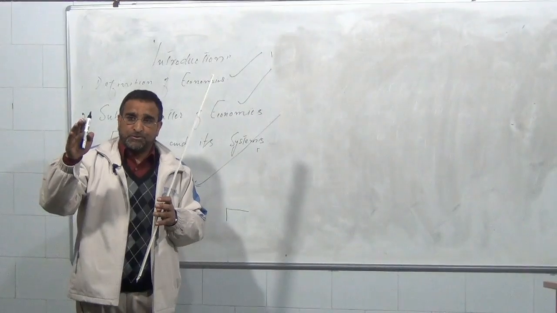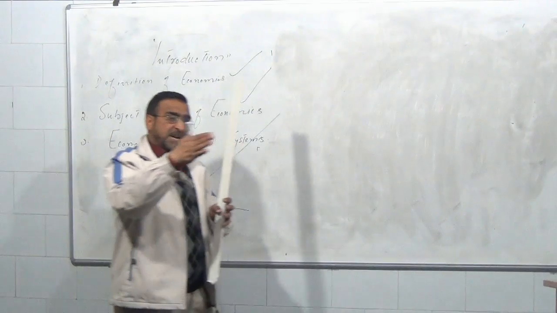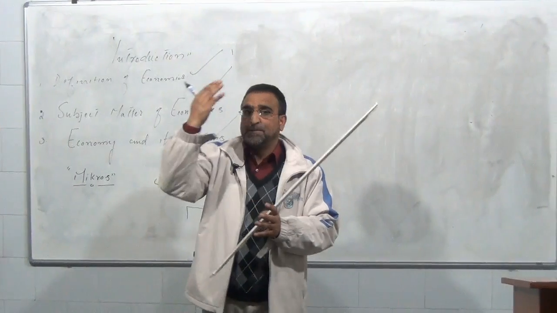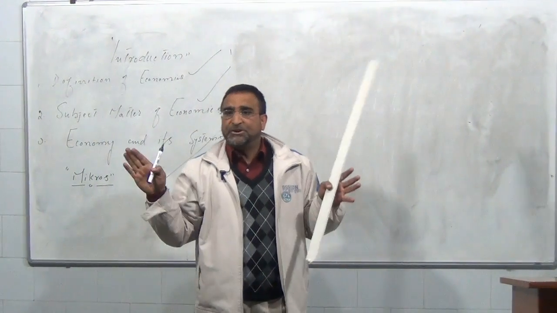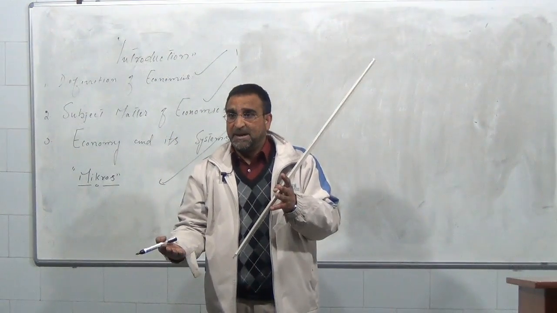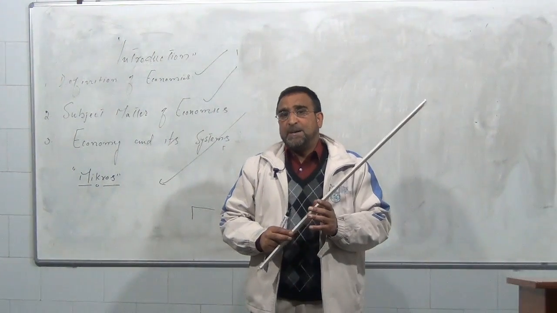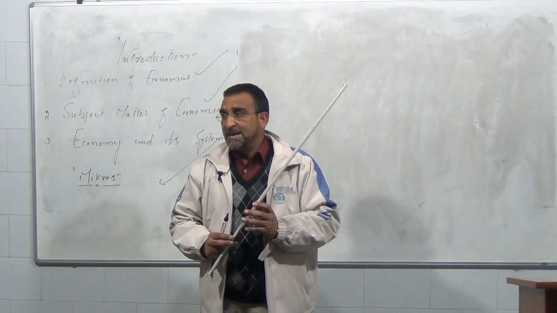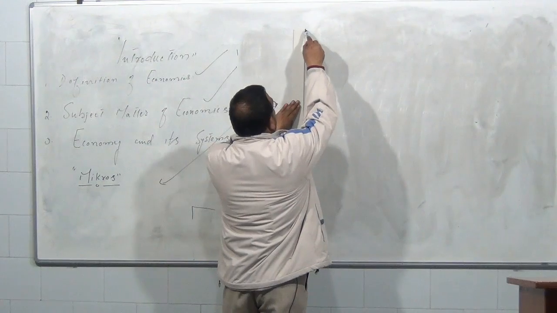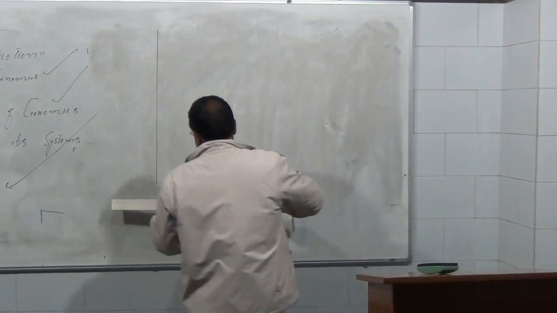That means we have two forces. Number first, we have the demand side. Number second, we have the supply side. When we are going to cut a piece of cloth, we need a blade. And when we cut the cloth, we don't know which one cuts the cloth, whether it is the upper blade or the lower blade. The same is the case with how prices are determined in an economy. They are determined by the forces of demand and supply. This diagram will explain how the prices are determined in a free market economy.